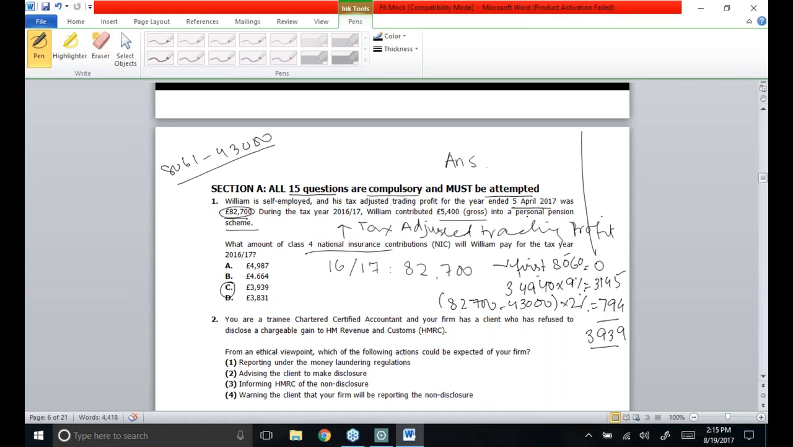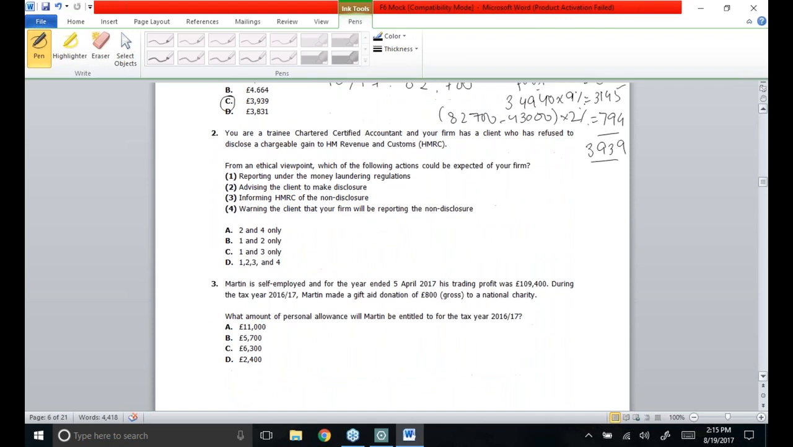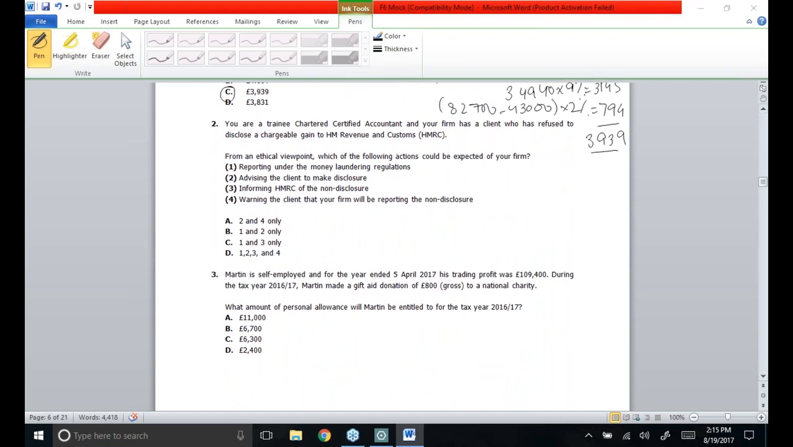As far as the personal pension mentioned in the question, it was just to confuse the students, because personal pension has nothing to do with tax adjusted trading profit. Now moving towards the second MCQ: you are a trainee chartered certified accountant and your firm has a client who has refused to disclose a chargeable gain to HMRC. From an ethical viewpoint, which of the following actions could be expected from your firm? Number 1, reporting under the money laundering regulations; 2, advising the client to make disclosures; 3, informing HMRC of the non-disclosure; and 4, warning the client that your firm will be reporting the non-disclosure.